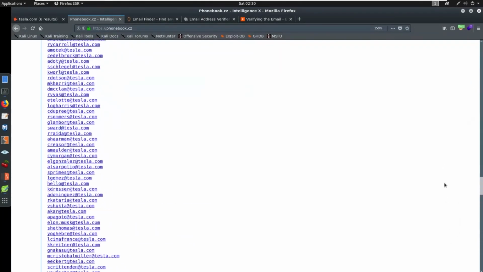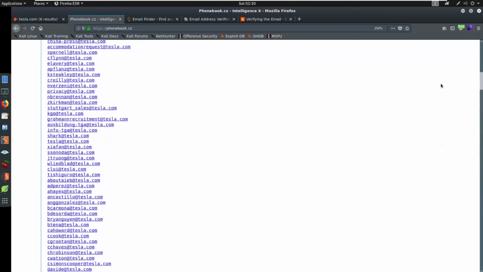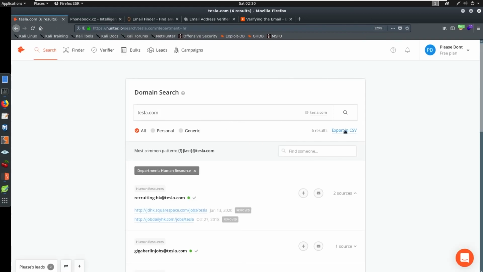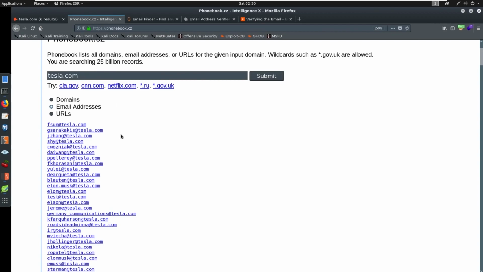So this is valuable information, even if we don't know exactly. Maybe we're not just hunting for one email. Maybe we're hunting for an entire domain. This is a great way to get entire domains for free with a quick copy and paste capability. Like we have the Tesla here, we can export the CSV from hunter.io, but you only get so many results that you can export into a CSV. Here you get a bunch. There's no guarantee these are all valid, but it's still information. Information is what we want. This is all we're trying to gather, as much information as possible. So these are all potential email addresses for tesla.com. I think it's a great resource.